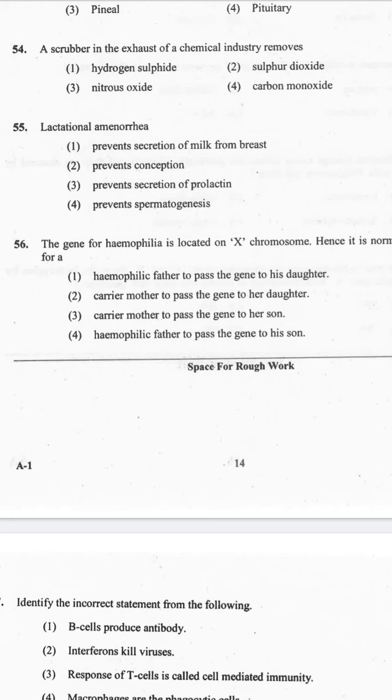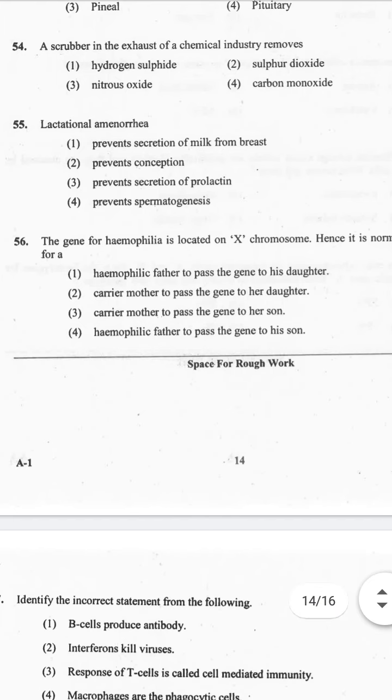And the explanation is: hemophilia is an X-linked recessive disorder in which a person does not produce clotting factor. Females have two X chromosomes, in which one X is affected and another X is normal. A hemophilic father, XY, passes the hemophilia gene to his daughter because she receives the X from the father and one from the mother, whereas none of his sons will be affected because he carries only the Y chromosome from his father.